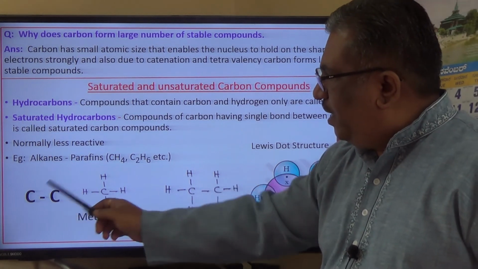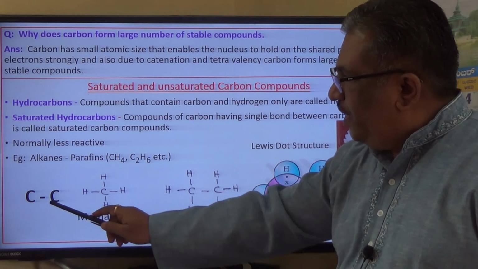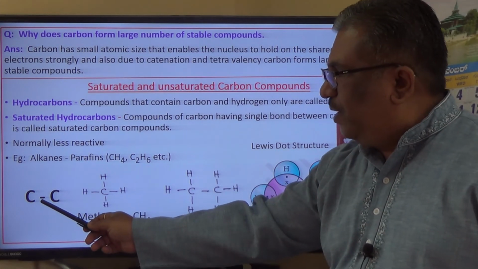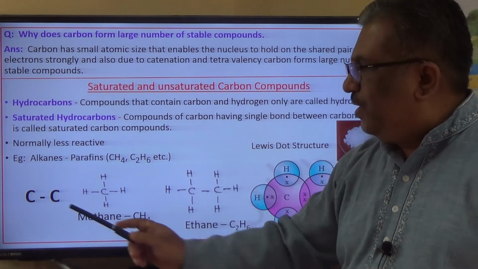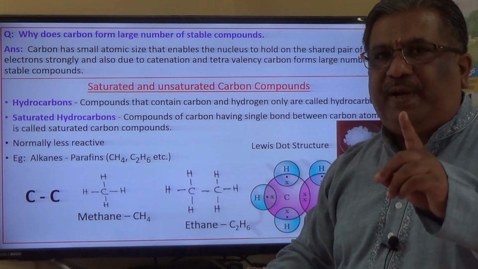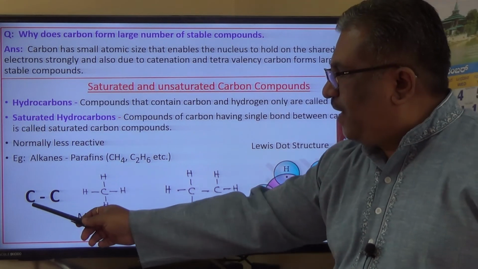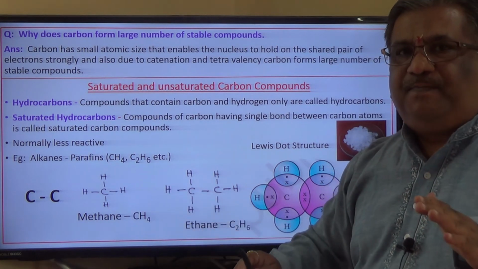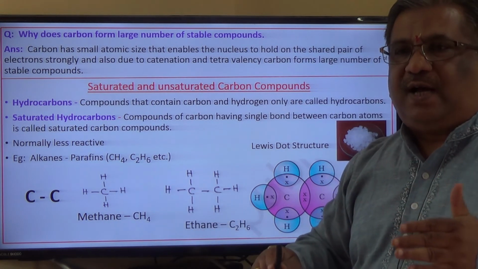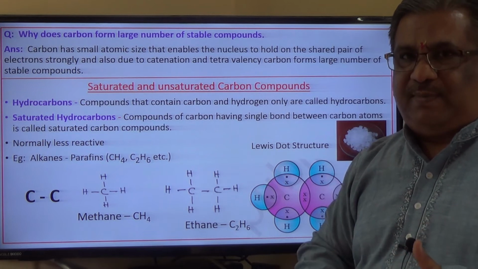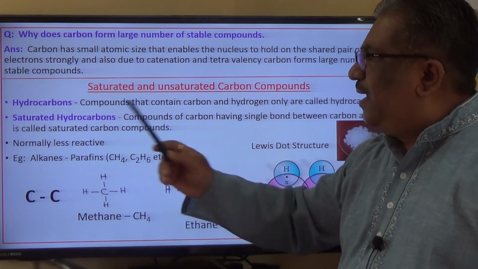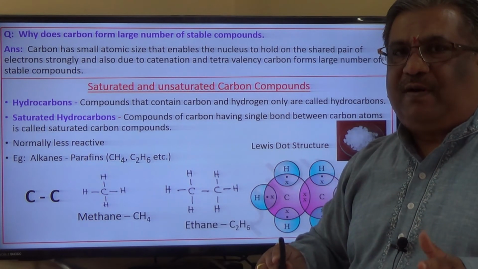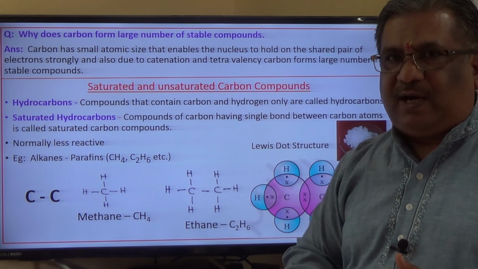Methane and ethane, in all these things, if you look at the carbon to carbon bond, we represent it by only one line, one bond. One bond represents one pair of shared electrons. If carbon atoms are joined together by a single bond, we say those compounds are saturated hydrocarbons. What are the examples for this one? Alkanes are the examples for saturated hydrocarbons.